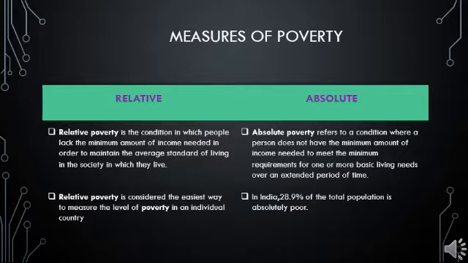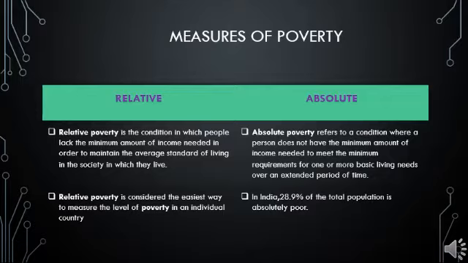Relative poverty refers to the poverty of people in comparison to other people, regions or nations. I'll give an example. If Ram has lower income in comparison to Sham, then we can say that Ram is relatively poor. Now you understood what relative poverty is. The importance of relative poverty is to understand the relative position of different segments of the population.